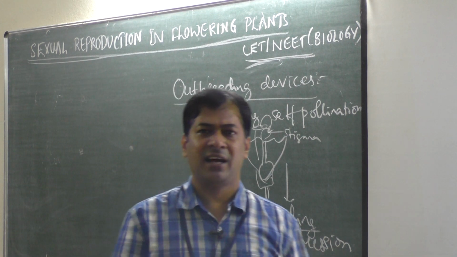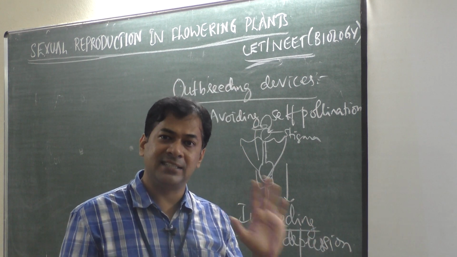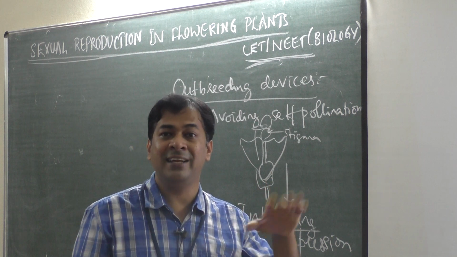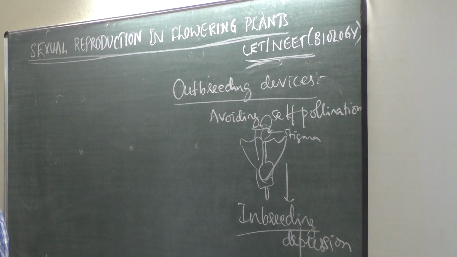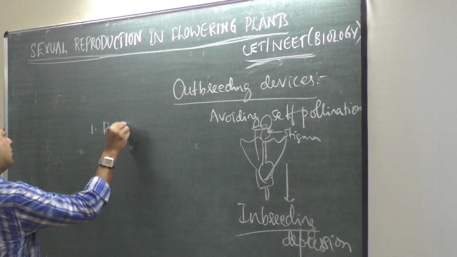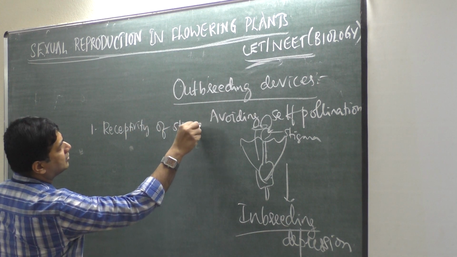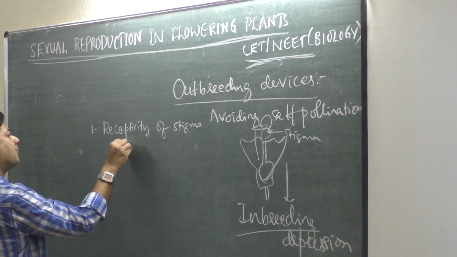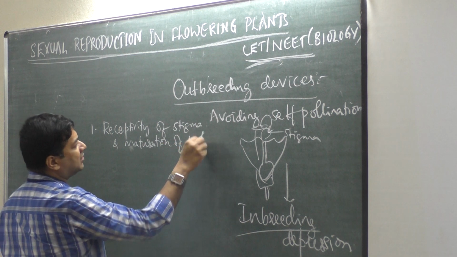So the plant has some modification. The plant itself has some modification to avoid self-pollination. The plant itself discourages self-pollination and encourages cross-pollination, that is xenogamy. How does it do it? That we have to see. Number 1, receptivity of the stigma and maturation of anther or pollen don't synchronize.